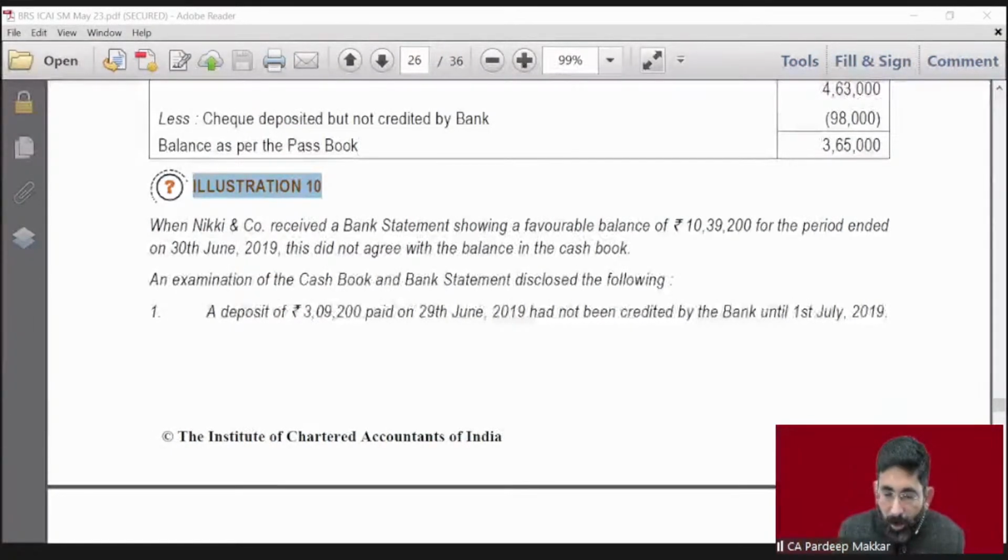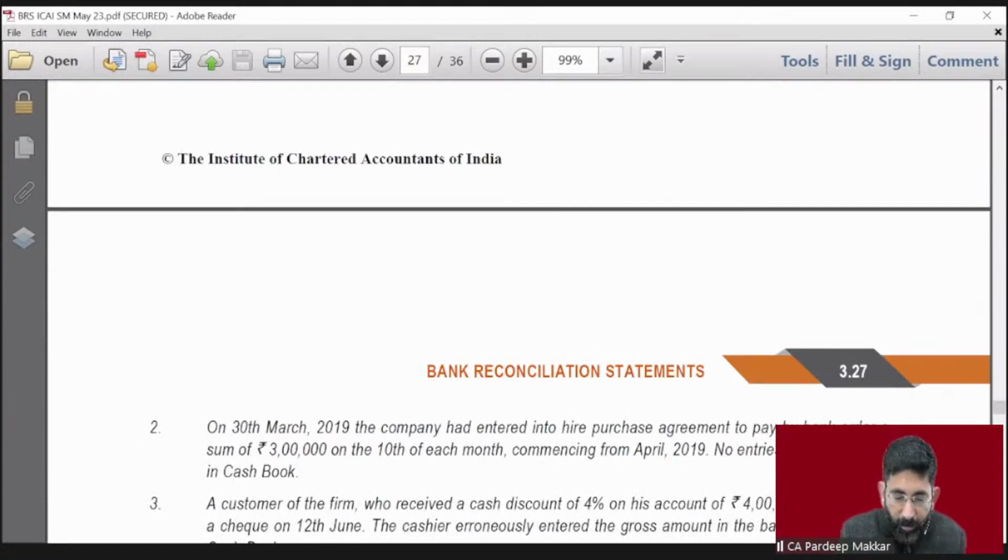Now I'm going to discuss point number 2 and 3, which was asked by a student. The company had entered into a hire purchase agreement to pay by bank order a sum of rupees 3 lakh on the 10th of every month. No entry has been made in cash book. Meaning is very simple. Company here means the account holder, who is making a regular payment of 3 lakh on the basis of a hire purchase agreement. This is an EMI which has been directly instructed to the bank to pay every month. So bank is paying this directly.